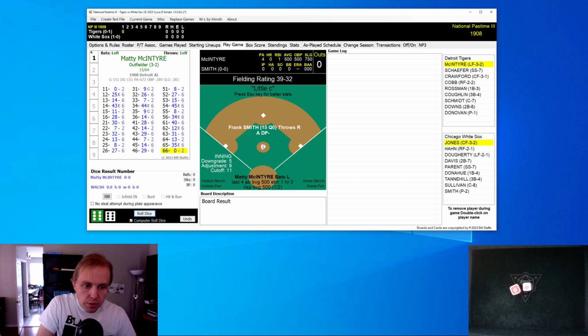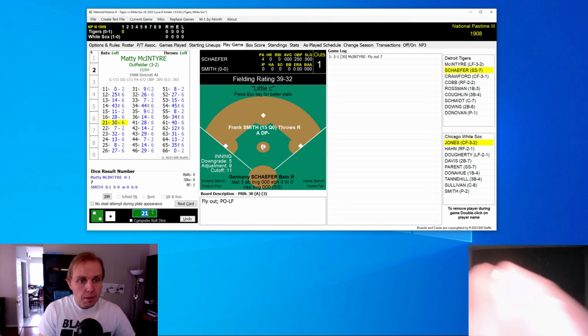We have a real treat for you today as we have the 1908 Detroit Tigers on the road against the 1908 Chicago White Sox. Second game of the season. This is April 15th, 1908. In yesterday's game, the first game, the White Sox defeated the Tigers in a relatively close game behind the pitching of Ed Walsh. And now let's see how this one goes.